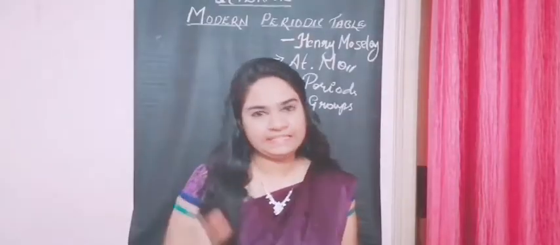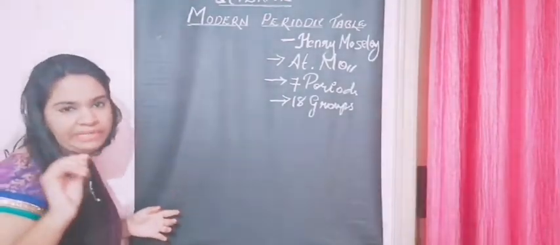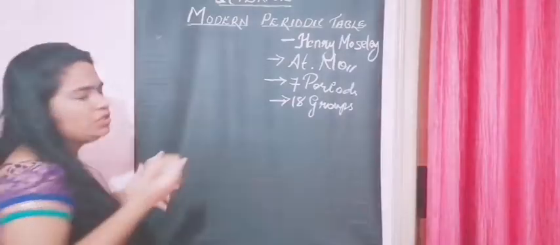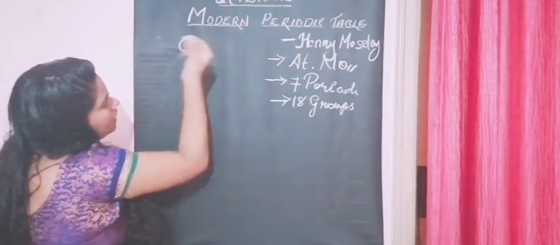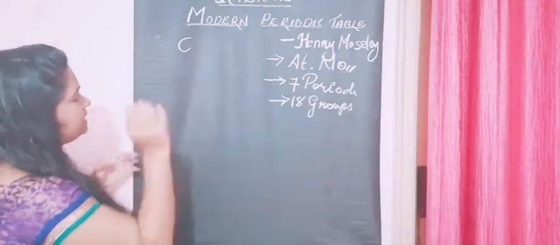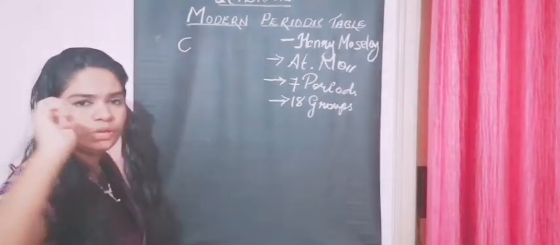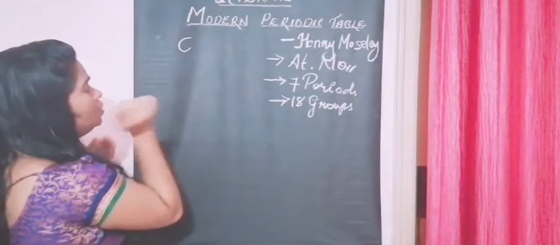Let me give you an example for atomic number. I'll take an element you know, carbon. How do we indicate carbon? We indicate it as C. If you open the periodic table in your textbook, you can see two numbers.